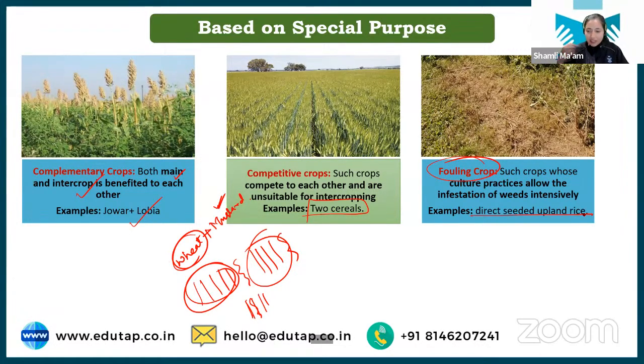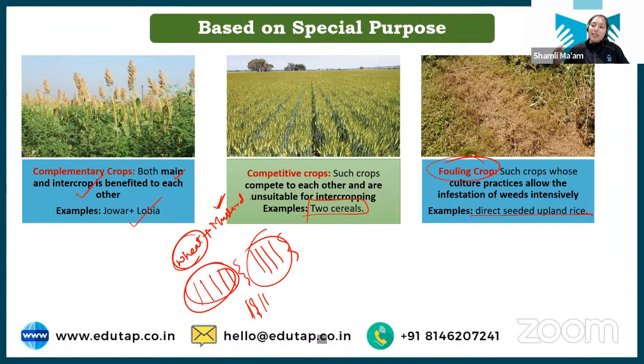Now here is the example of direct seeded upland rice. See, rice is usually sown by the transplanting method. Okay, what we do is puddling: we provide a stagnant water condition, and then we transplant the rice in the field. That is the usual practice. But sometimes in areas where there is less water, they also want to grow rice, but they do not have much water. So they will directly broadcast the rice seed into the field, and based on the moisture present in the field and the rainfall, the rice will grow.